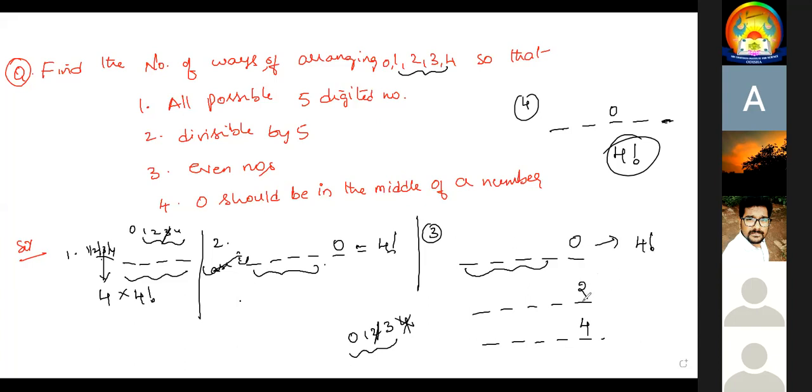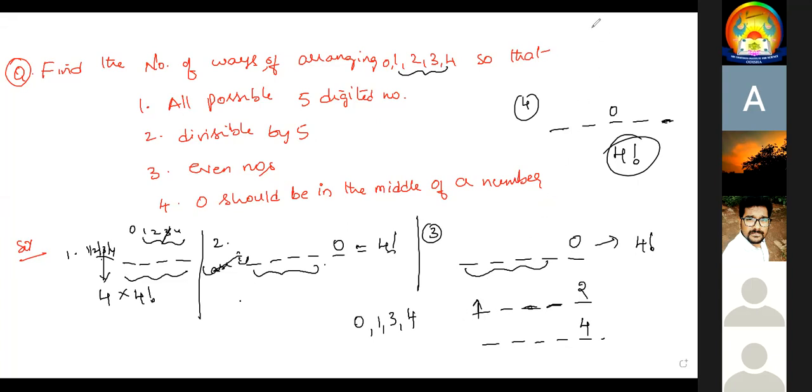First one. If I fill with 2, what numbers remain? The remaining numbers are 0, 1, 3, 4. Now to fill these 4 blanks, I should not keep 0 here.